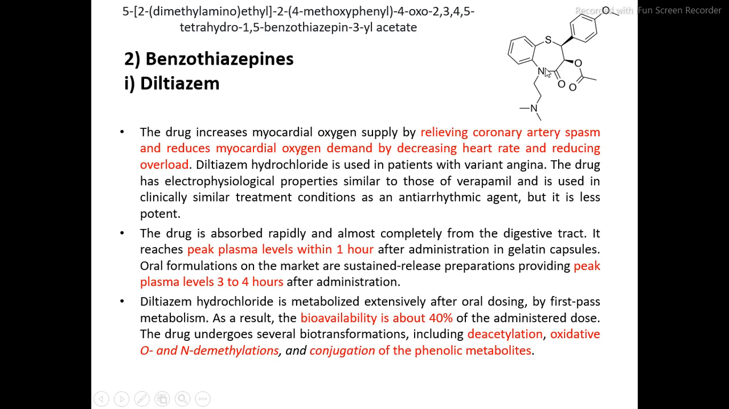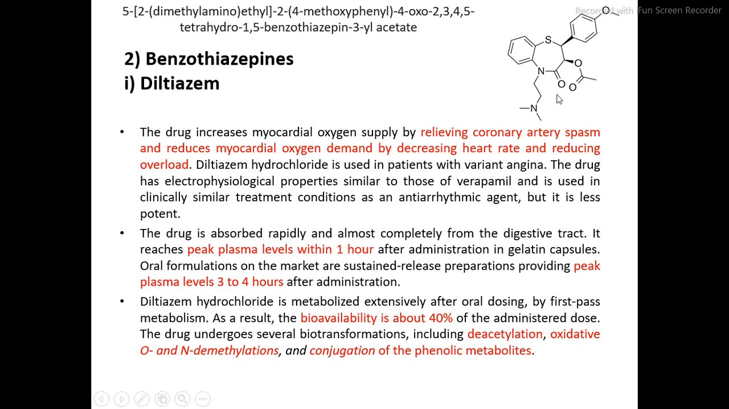tetrahydro. Why is tetrahydro mentioned here? Because the azepine ring contains double bonds. As these double bonds are missing in this structure, we will name it as 2, 3, 4, 5-tetrahydro-1,5-benzothiazepin-3-yl acetate. So this is the IUPAC nomenclature of diltiazem.